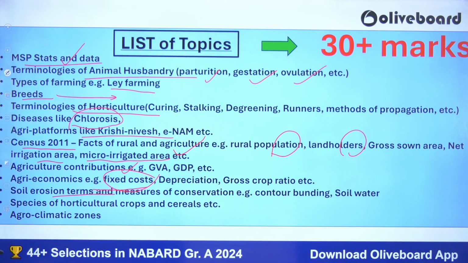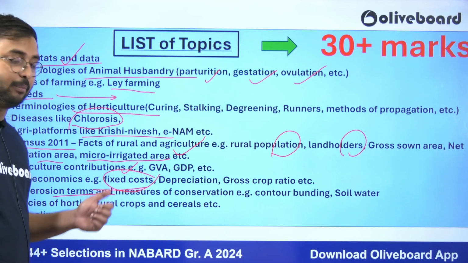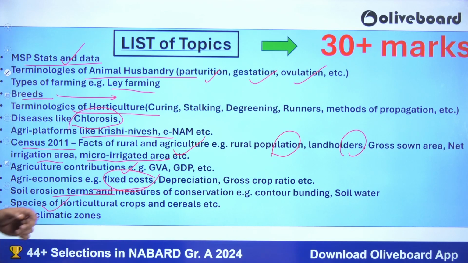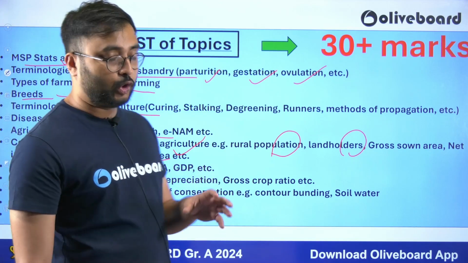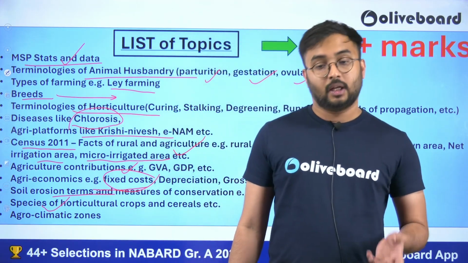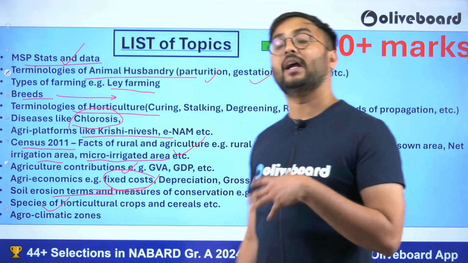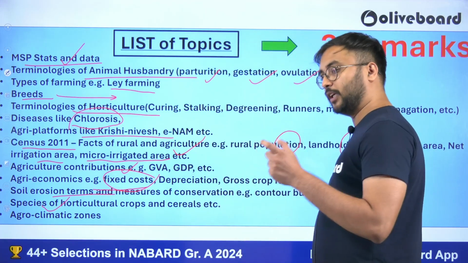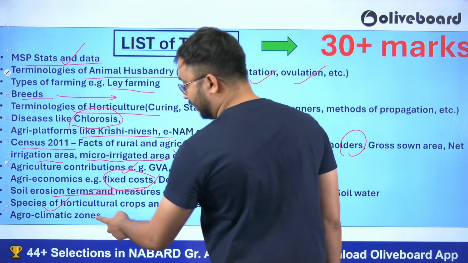Soil erosion terms are also very important. What is contour bunding? What is terrace farming? Species of horticultural crops and cereals, you should know the names. You should know why the red color is there in tomato, why the yellow color is there in pumpkin, and why the foul smell is there in onion, and which particular enzyme causes it.